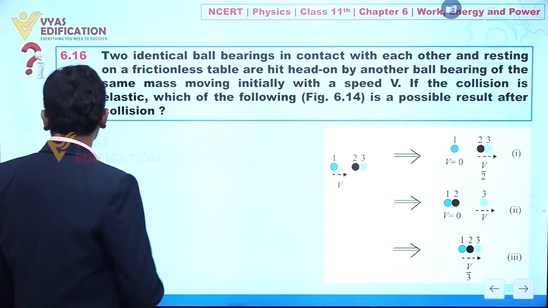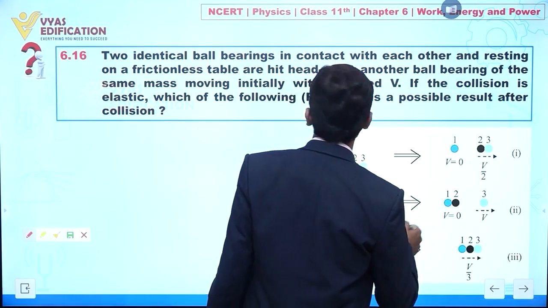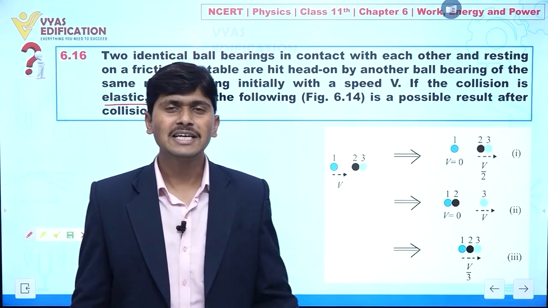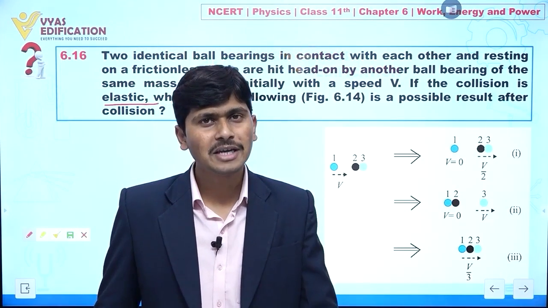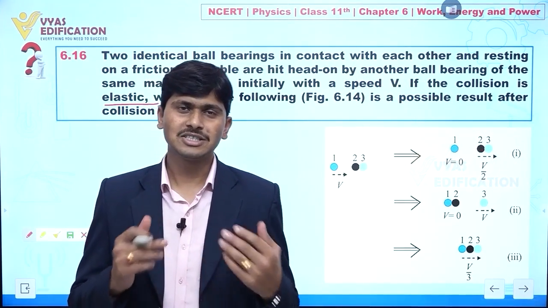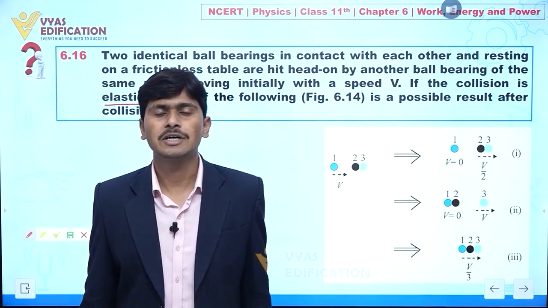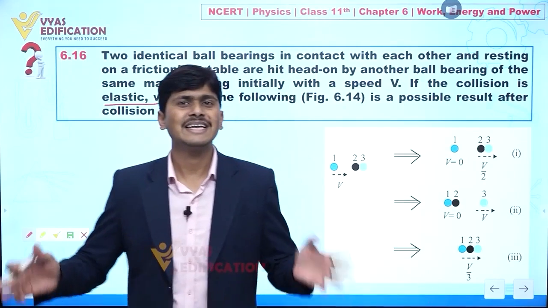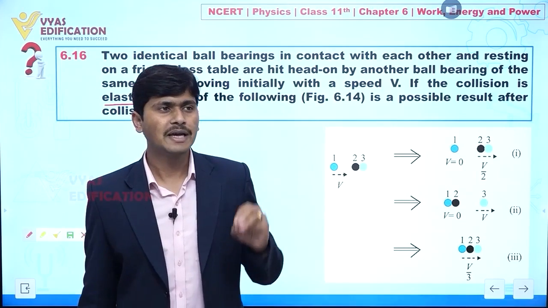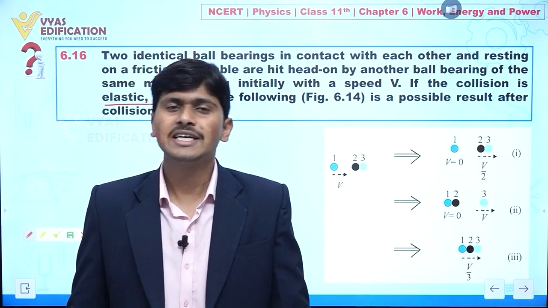Now how can we solve this question? The most important term here is elastic collision. We know that in an elastic collision the linear momentum of a system is conserved, as well as the total kinetic energy of that system. But linear momentum is also conserved in an inelastic collision. That's why the most important parameter that we can check here is the total kinetic energy of the system before collision and after collision.